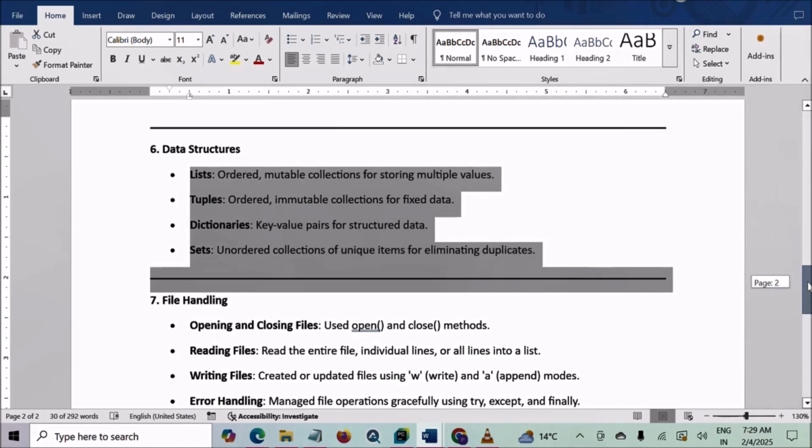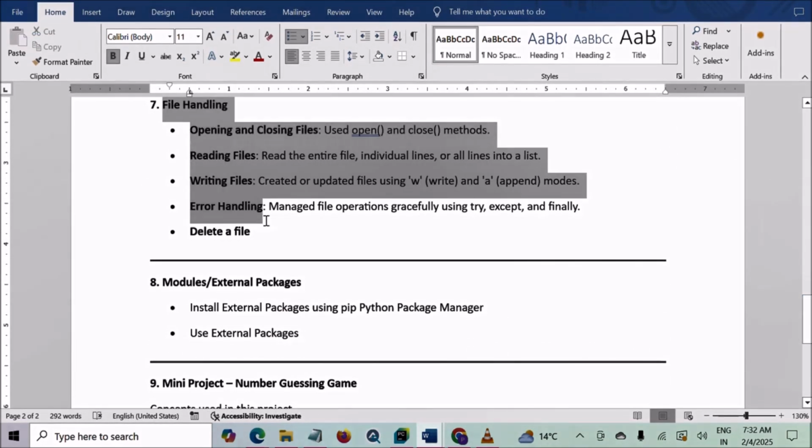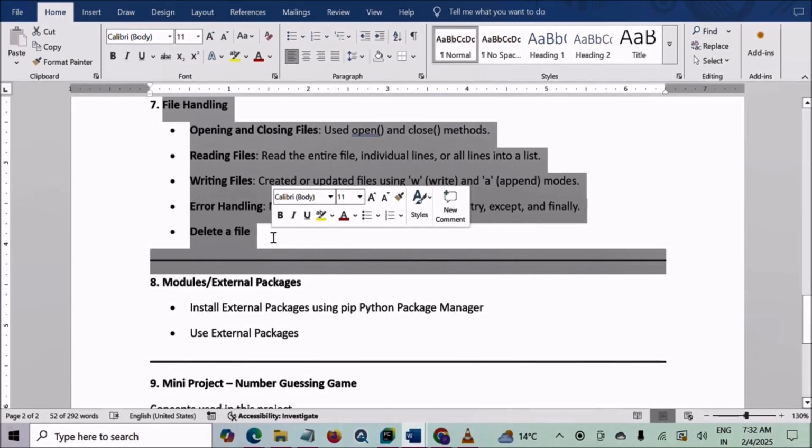Next was file handling. In the file handling section, we practiced opening, reading, writing, and closing files, including error handling with try, except, and finally blocks, as well as managing files with delete operations.